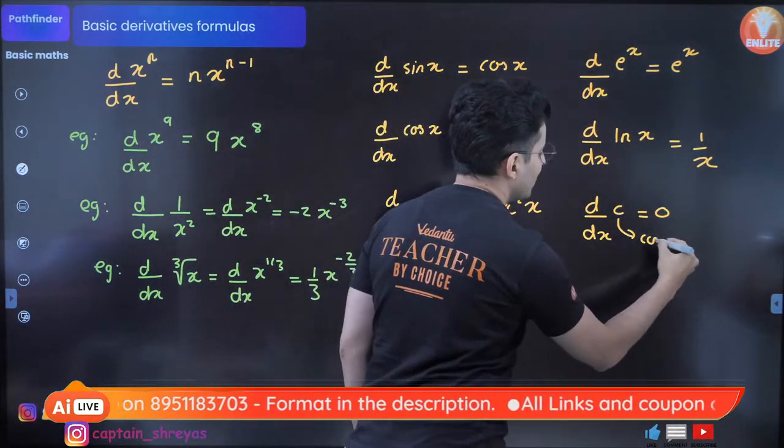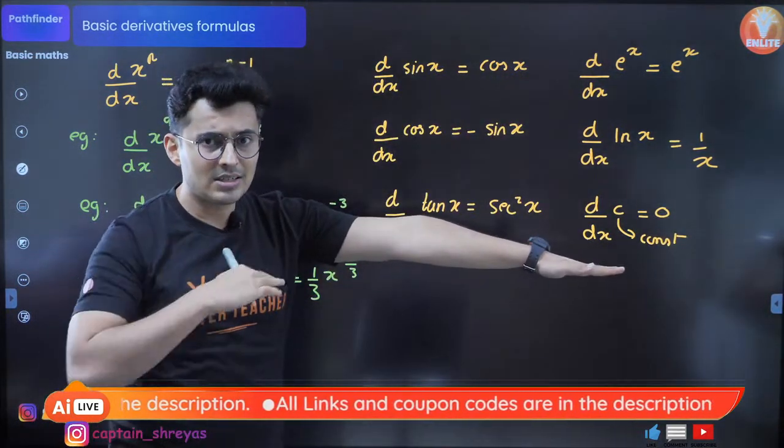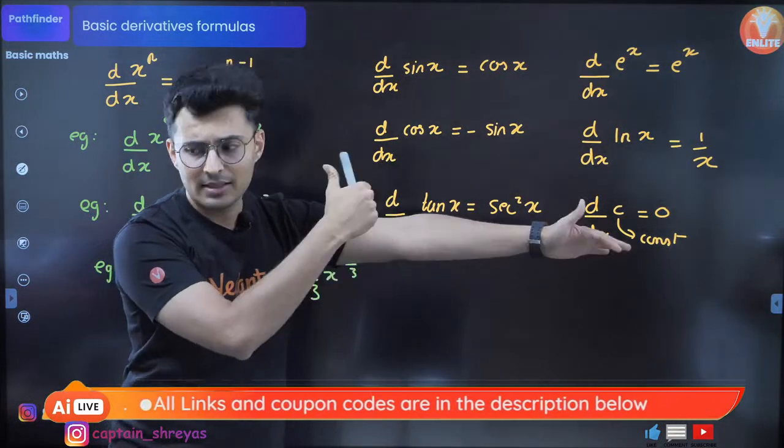This is basically constant, and it makes sense because constant means it doesn't change, it's flat. So the slope will be 0.